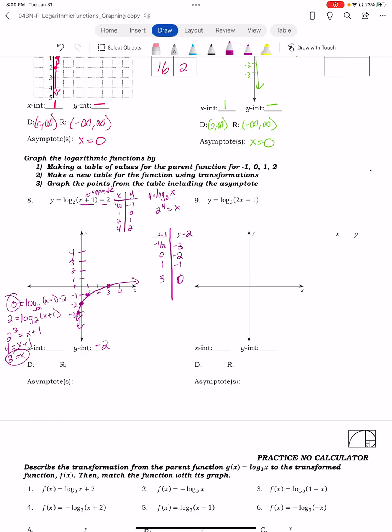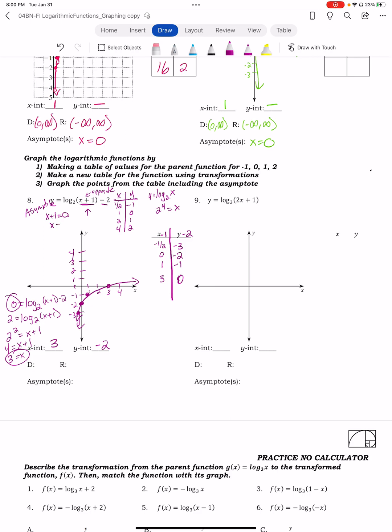So we could do this algebraically. Your x-intercept is at 3. My domain is, well, we're trying to figure out our domain. Here is our domain since this actually shifts. Where x plus 1 is equal to 0, that is going to be your asymptote, because this can never be equal to 0.